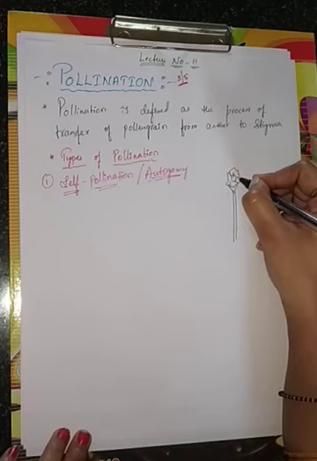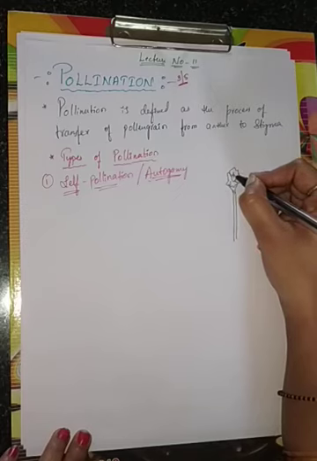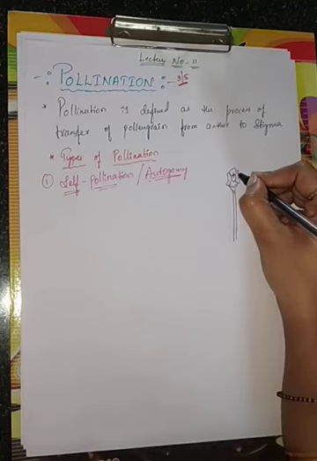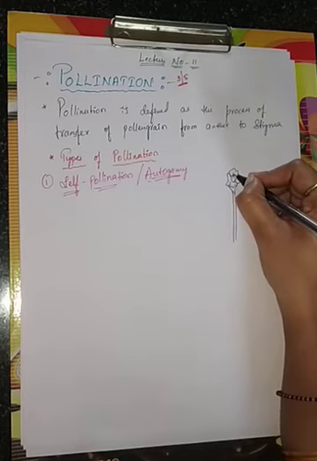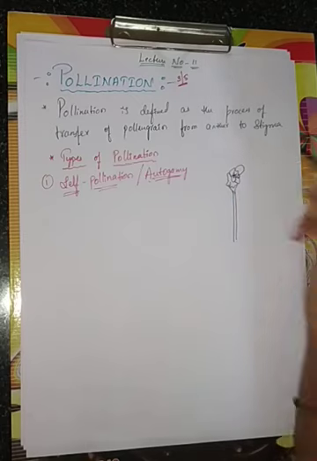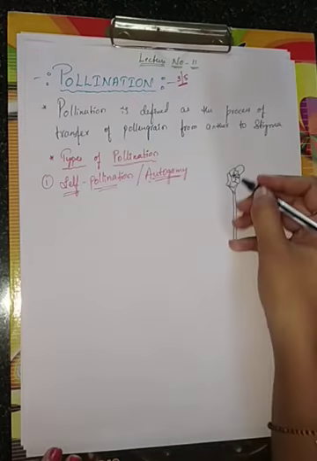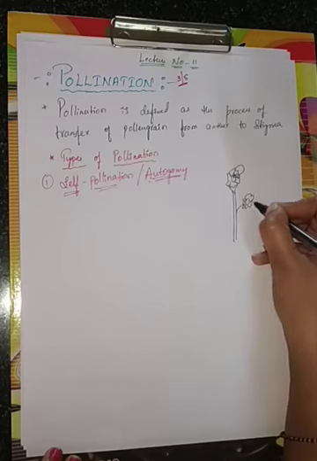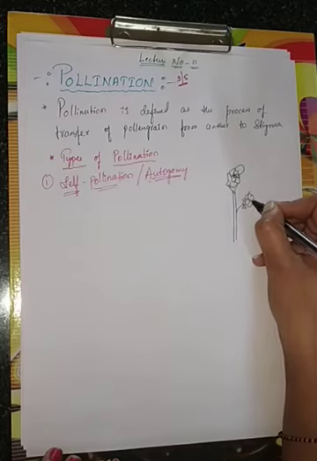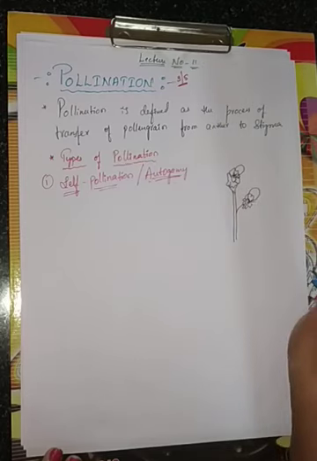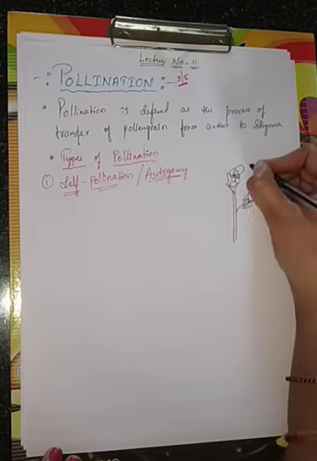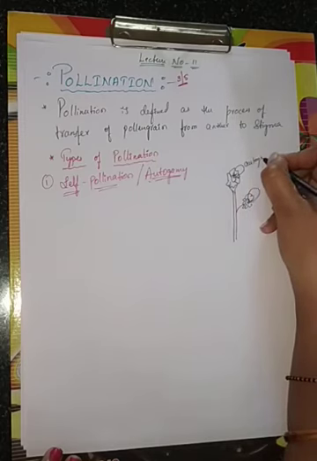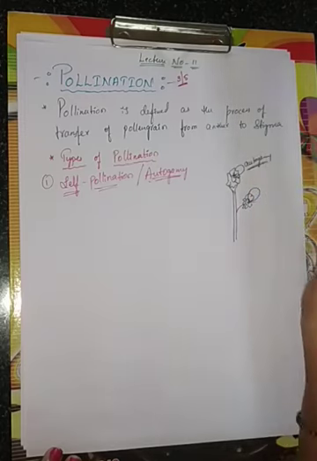If the pollen grains of the anther of this flower are transferred to the stigma of this same flower only, then it is called autogamy, or self pollination.